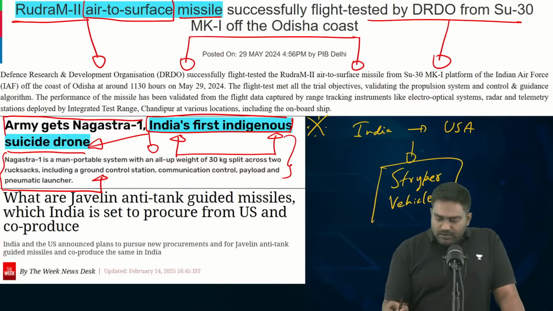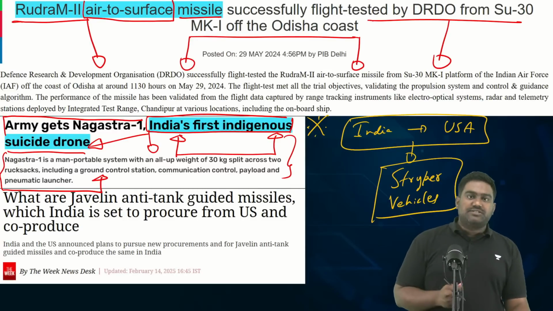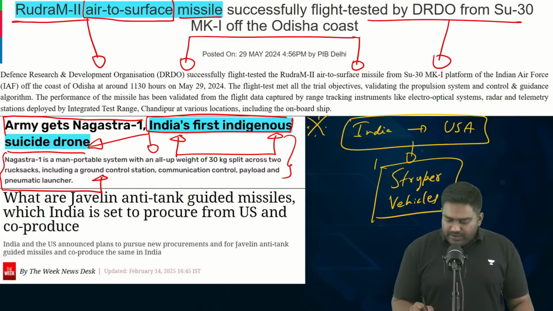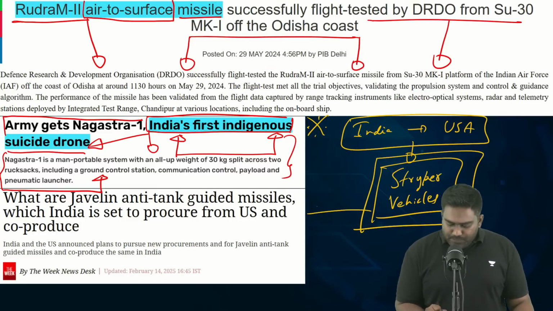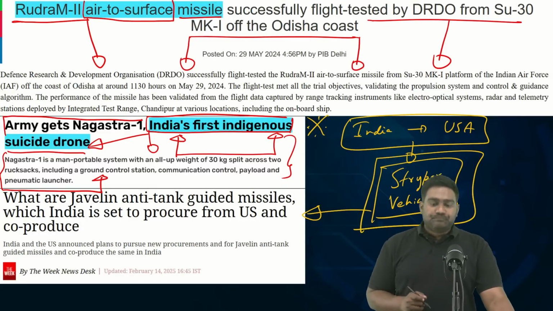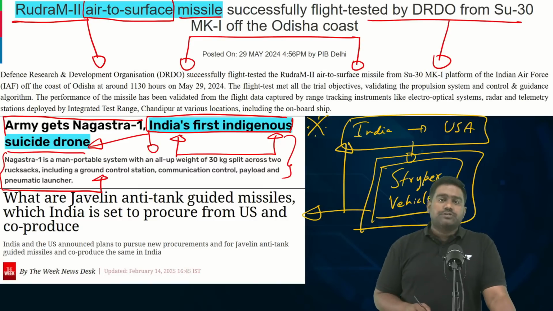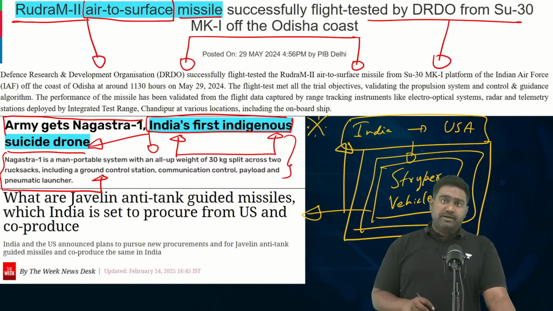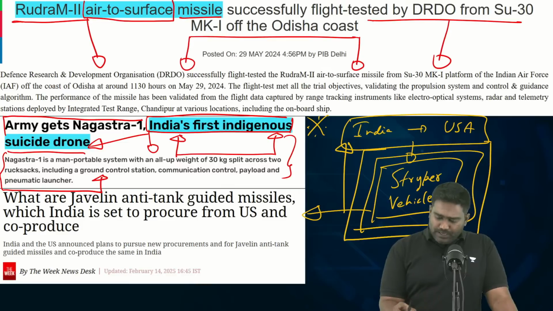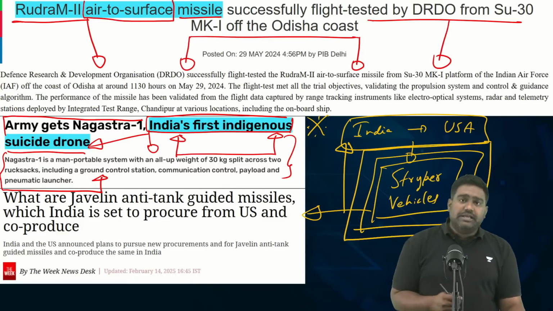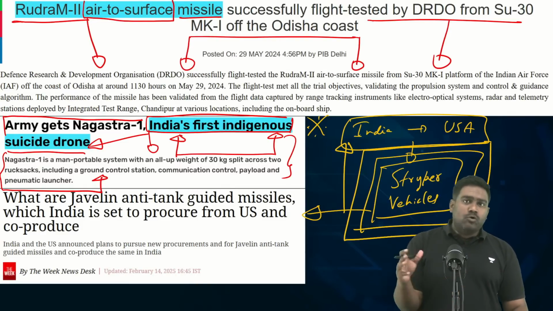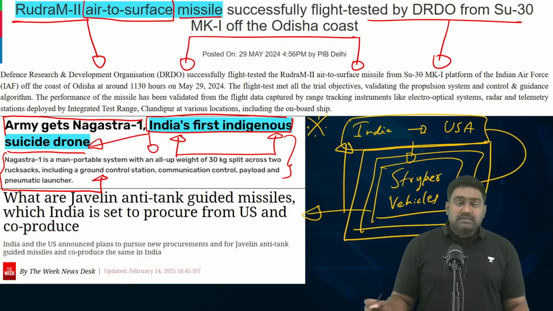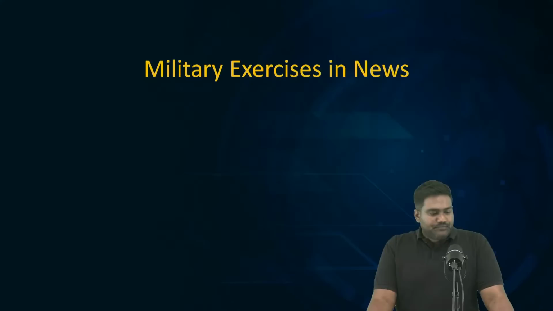Striker vehicles are basically armored vehicle systems, right? They are used by land based forces, infantry forces. It helps in protecting the troops in a conflict zone. It enables their easy movement in a conflict zone. And these vehicles essentially are all terrain. They can easily move around in difficult terrain as well. So India has signed a deal with the US to procure the Striker armored vehicles as well.